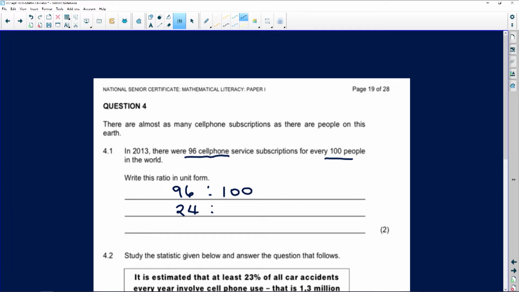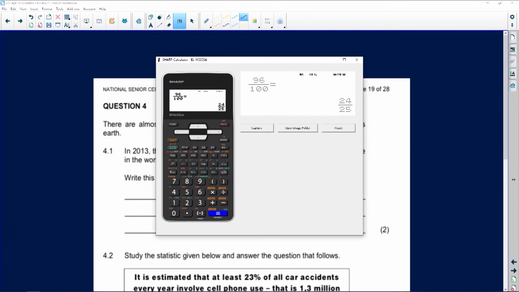24 is to 25. And unit form generally means 1 is to something. Because it means 1 is to something, we can divide both sides by the smallest one. So I'm going to divide 24 by 24, which is going to be 1. And I'm going to divide 25 by 24, and it's going to give us 1 point something.